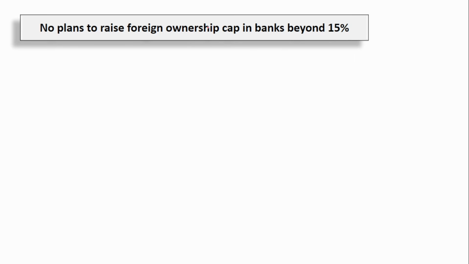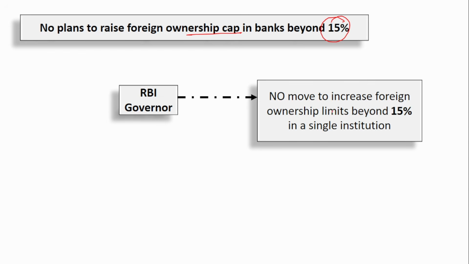Next is no plans to raise the foreign ownership cap in banks beyond 15%. The RBI governor has confirmed that there is no plan, that is, no move to increase the foreign ownership limit beyond 15% in a single institution. So in a single institution, the maximum ownership a foreign entity can hold is only 15%, not more than that.